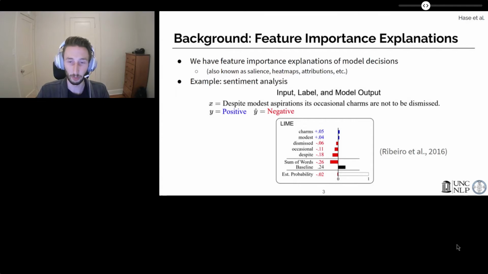For background, feature importance explanations take the form of scores attached to individual features, which are intended to represent how important that feature is to a model's output. In particular, we are interested in explanations for individual predictions from a single trained model. A common example of this is binary sentiment analysis, where feature importance explanations are intended to show what words or tokens are important to a model's overall sentiment prediction as positive or negative.